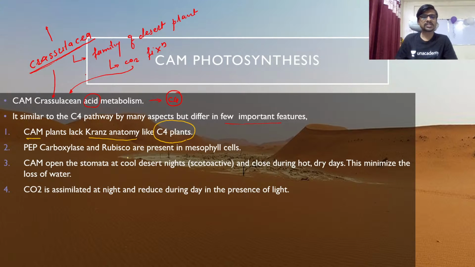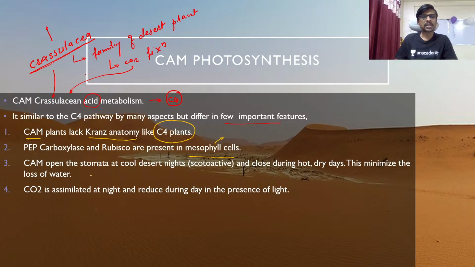PEP carboxylase and Rubisco are present in the mesophyll cell. Okay, so we know that in C4, the picture is different. Rubisco is present in the bundle sheath cell, and your PEP carboxylase is present inside the mesophyll cell, the outer part. Okay, so here in the CAM pathway, PEP carboxylase and Rubisco both are present in the mesophyll cell.